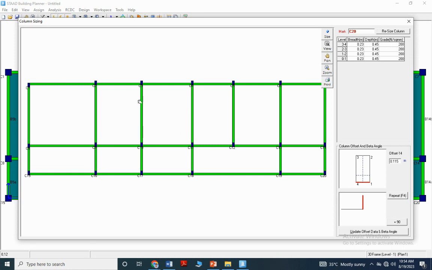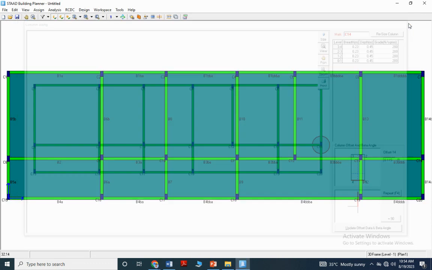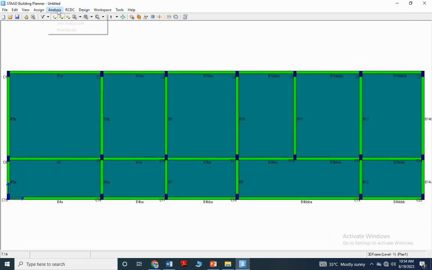Right. Now just copy, then F4, F4, F4. Now it is ready, and just close the window, then analysis, generate analysis file.